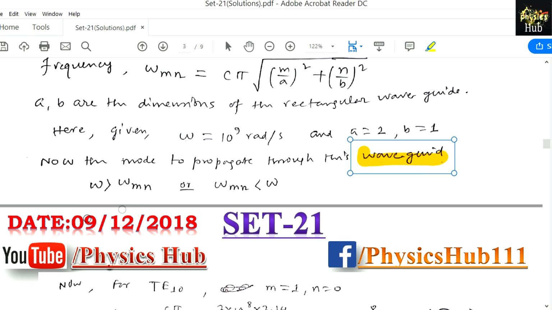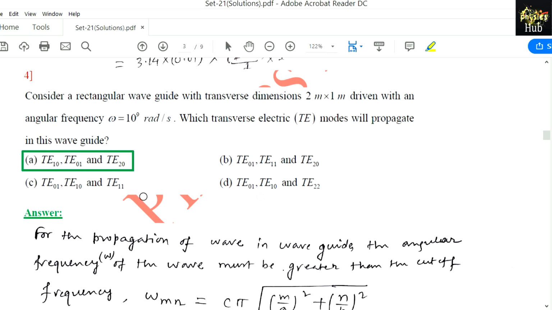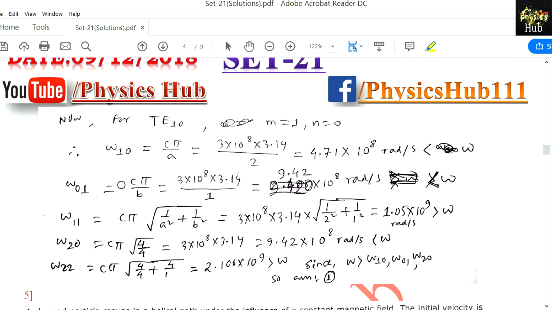Okay, so omega is greater than omega mn, so omega mn is less than omega. It's basically the same thing. Now we'll just test one by one, taking one mode at a time. So first we are taking 1 0. So 1 0 means m equals 1, n equals 0.